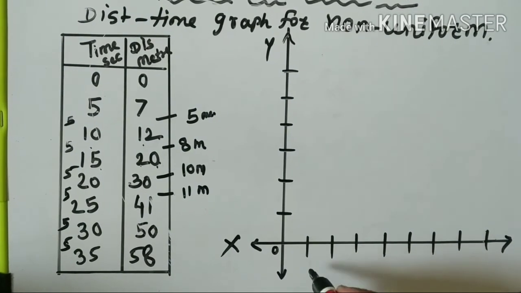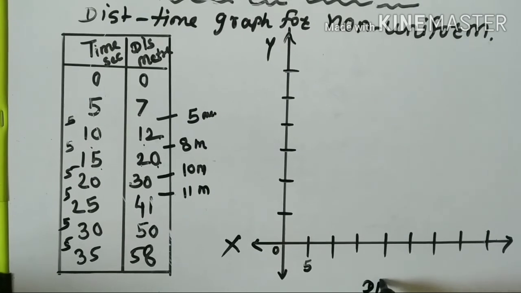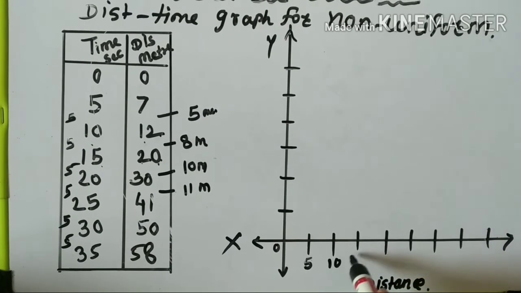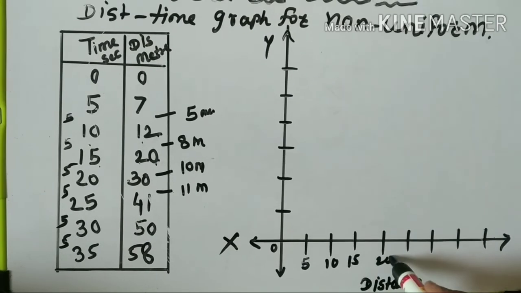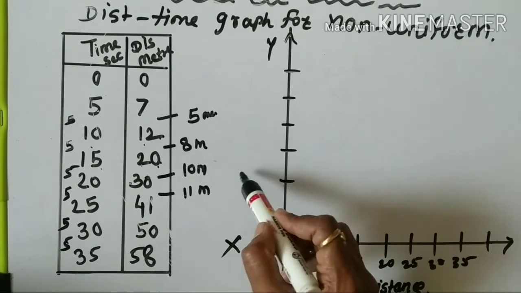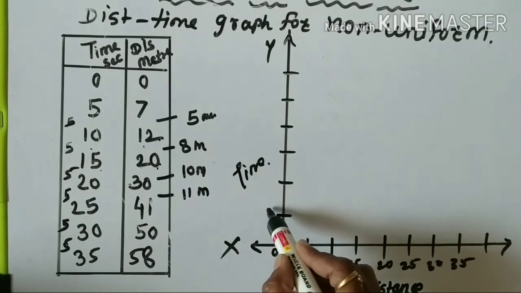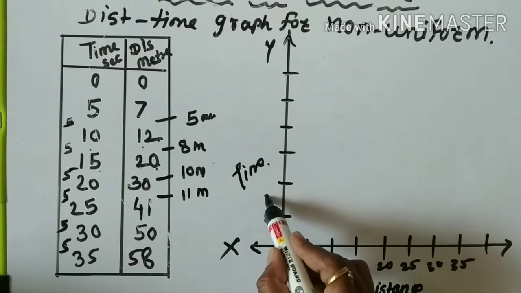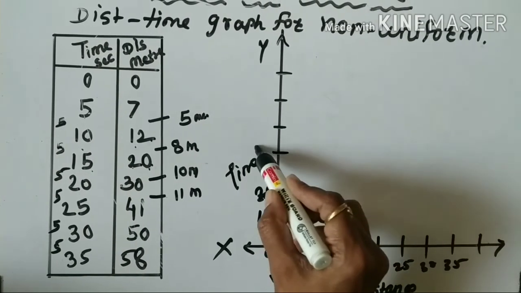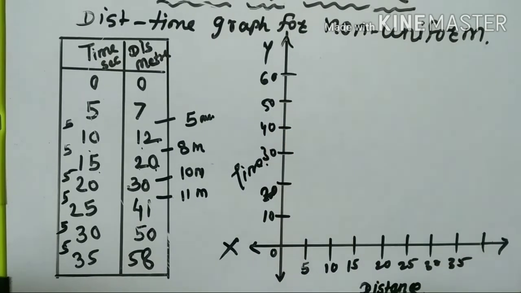See here, suppose we take the distance on the y-axis: 5, 10, 15, 20, 25, 30, 35. Then here time, we will take 10, 20, 30, 40, 50, 60 and onwards.